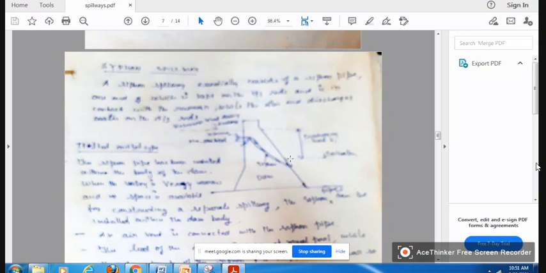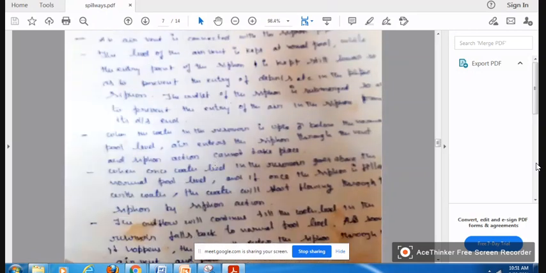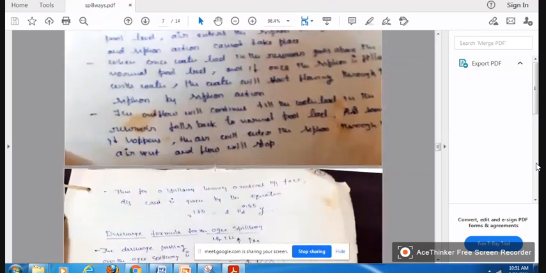This is also provided when there is space to construct a spillway, either at the side or the center. In that case, this type of spillway, the siphon spillway, will be constructed within the body of the dam.